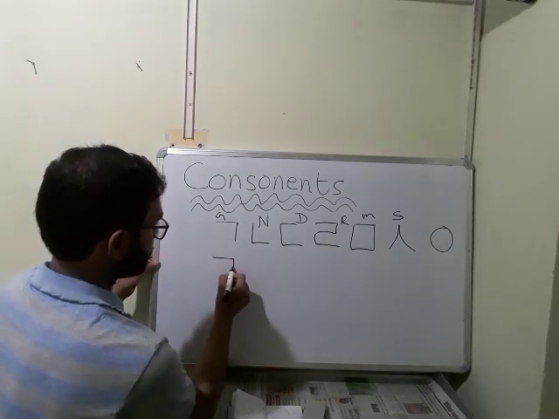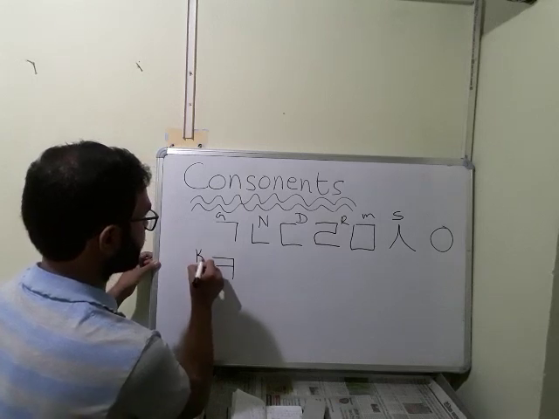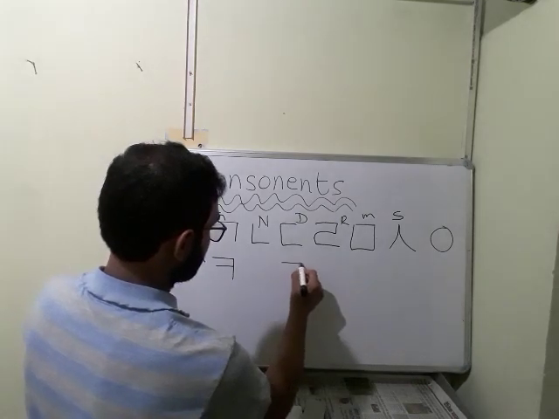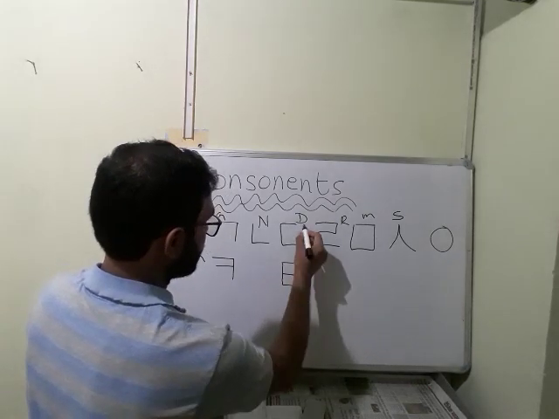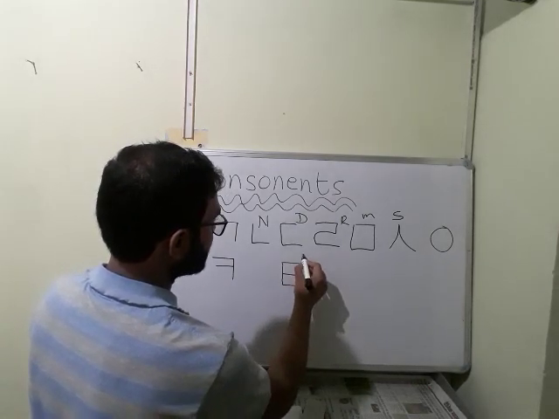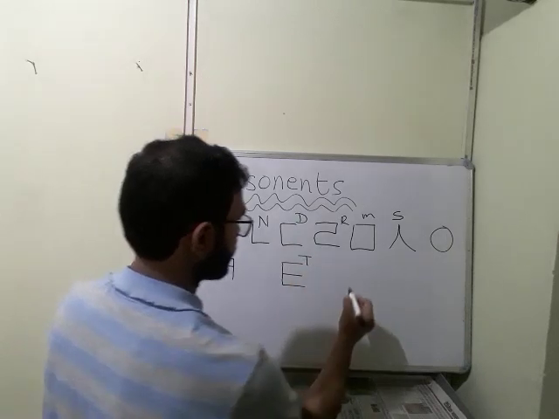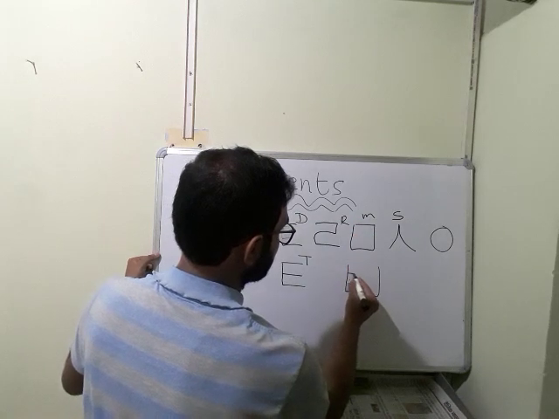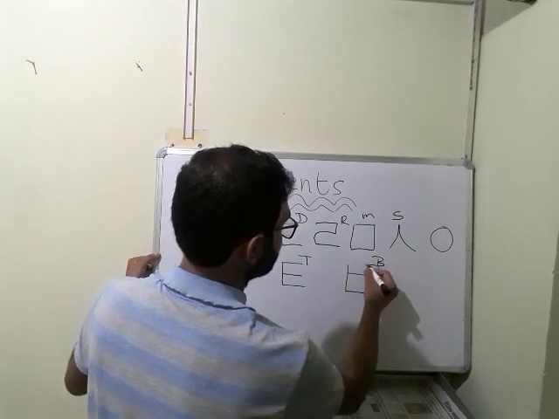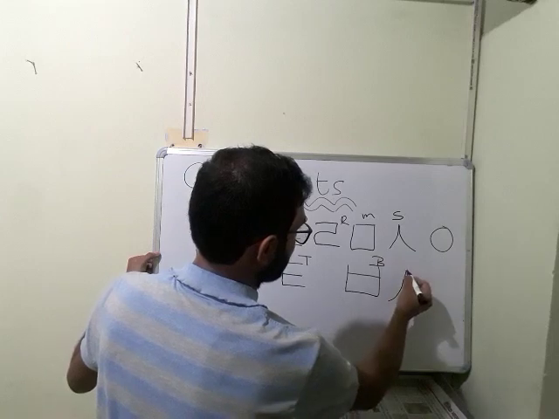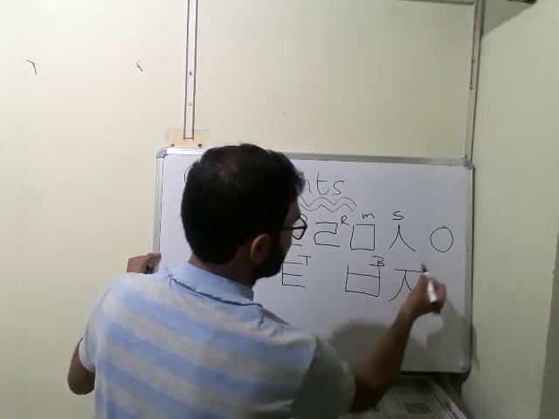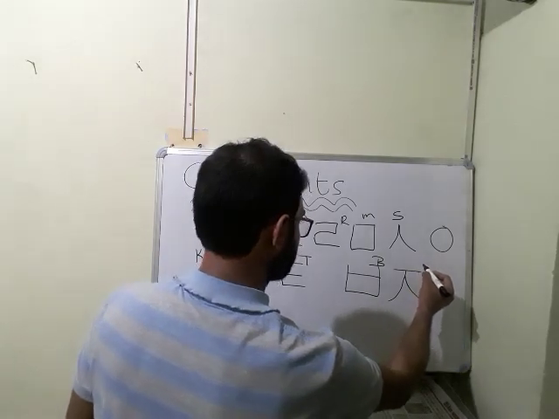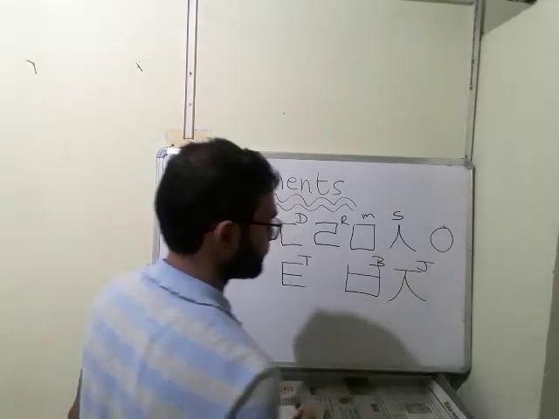If I draw one more line, it becomes K. G becomes K. D becomes one more line and D becomes T. This thing, if I push it down, then M becomes B. And this S, if I draw one more line, then S becomes J.